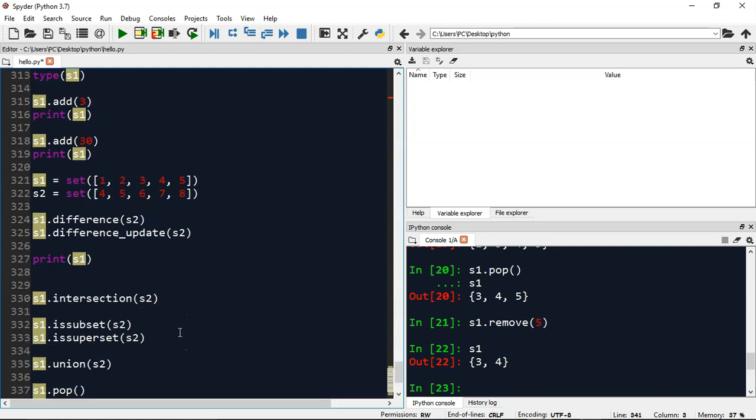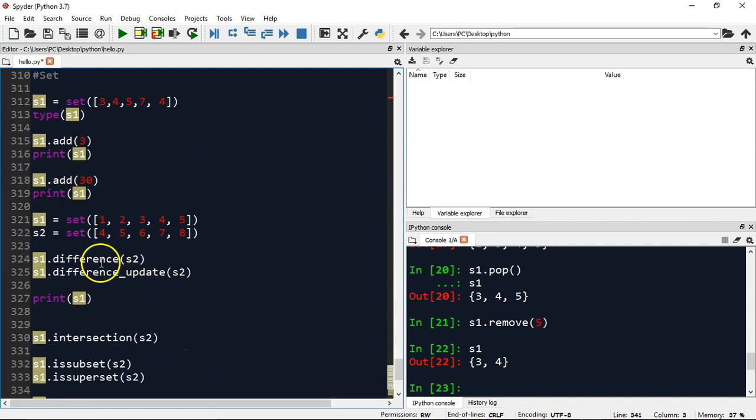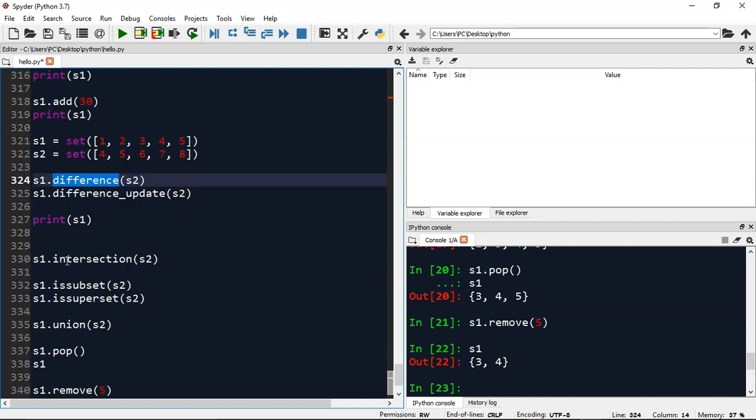Alright, so we have seen the majority of the important methods we can apply on these two sets, and you can experiment and practice yourself. The idea behind the set is that whenever you want an unordered collection of values with only unique values, you use a set.